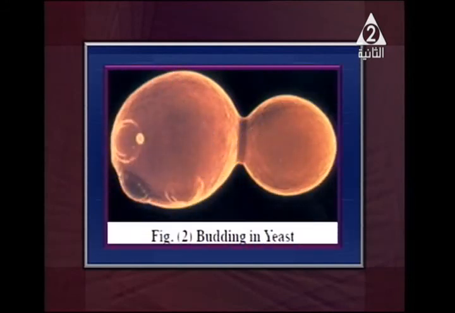This is the shape of budding in yeast fungus. The large cell is the parent cell, and the small cell is the bud, which laterally protrudes from the mother cell and appears as a bulge. The nucleus divides mitotically into two nuclei. One of them remains inside the mother cell, and the other migrates to the new cell. After that, the bud has choices. It may remain attached to the mother cell, forming a colony, or it may separate absolutely from the mother cell to form a new individual, and so on.